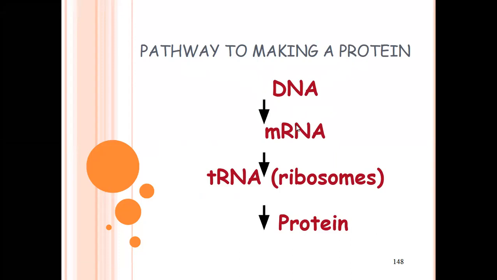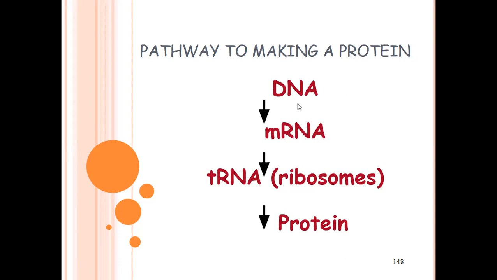The synthesized mRNA then synthesizes proteins in the presence of ribosomes and tRNA. This mechanism is called the translation mechanism.